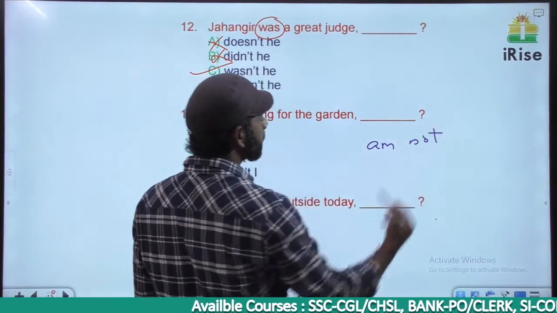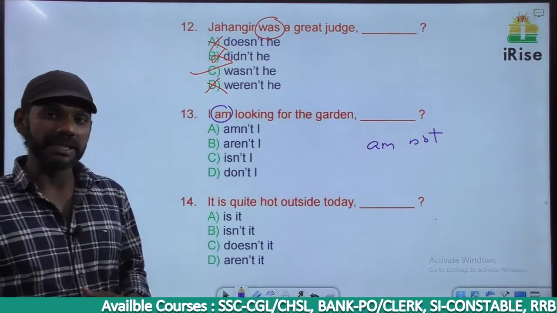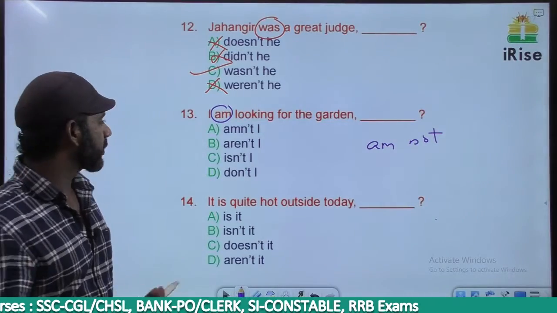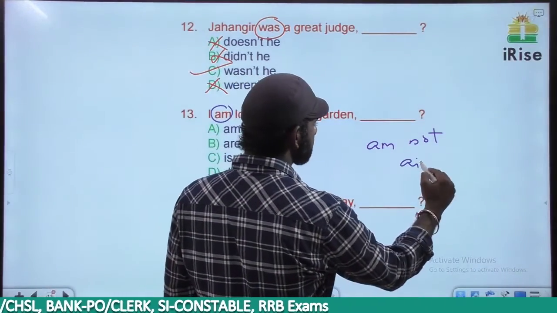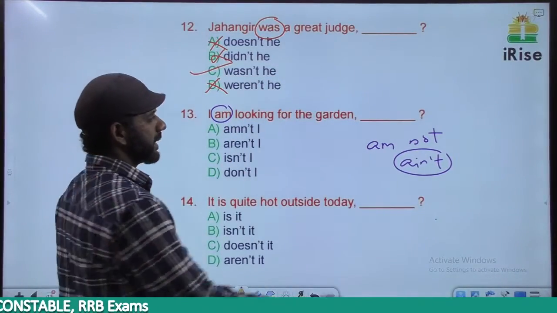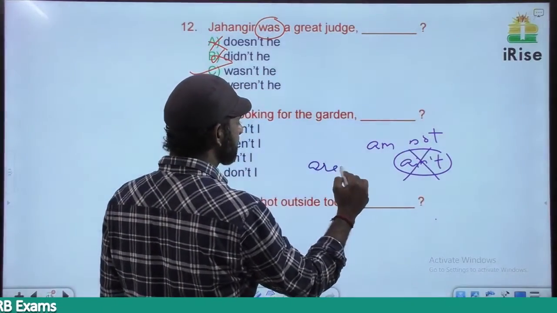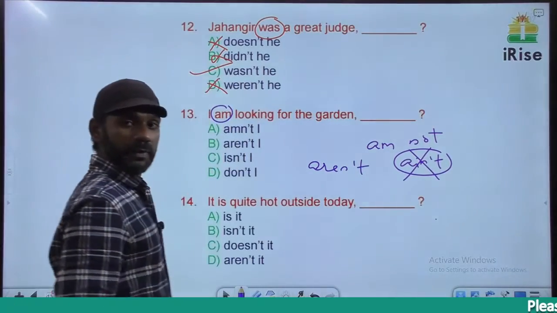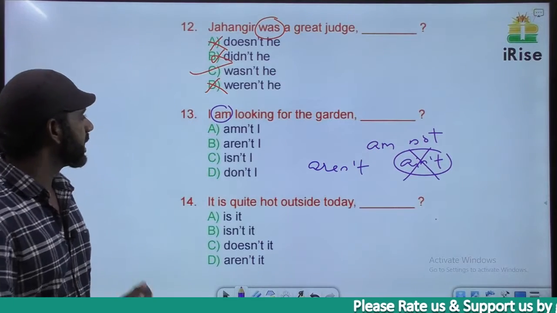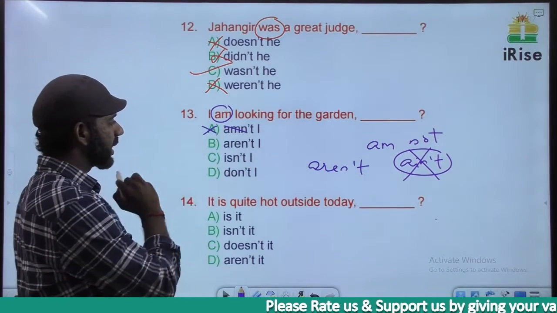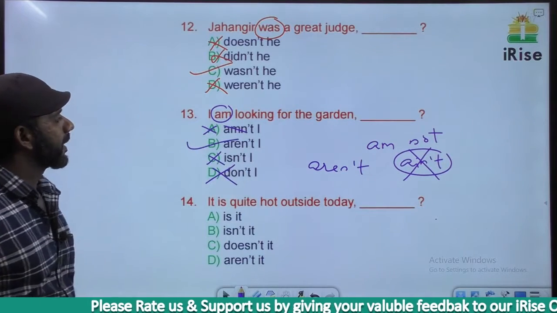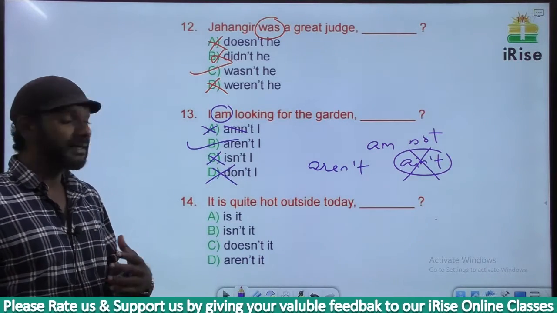Am not. I told you there's nothing like amn't. The short form of am not is not amn't. The short form of am not is in fact ain't. But in the case of question tags, we don't use ain't. Instead of ain't, we use aren't. Right? Even though the short form of am not is ain't, in the case of tags, we don't use ain't, we use aren't. Based on that, A is gone. Nothing like amn't. Isn't is gone. Don't is gone. The answer must be option B. I am looking for the garden, aren't I?